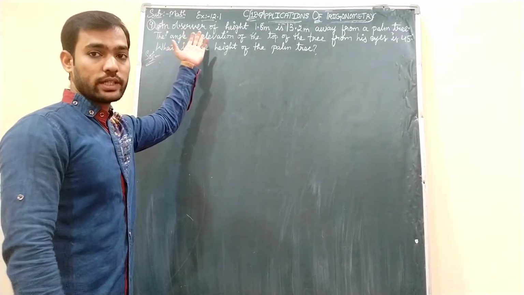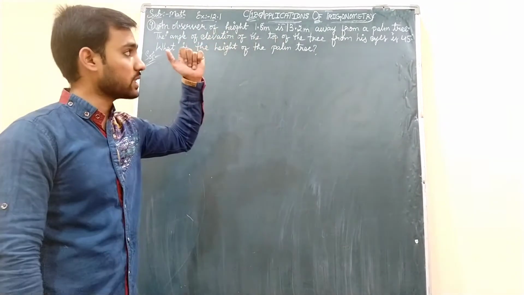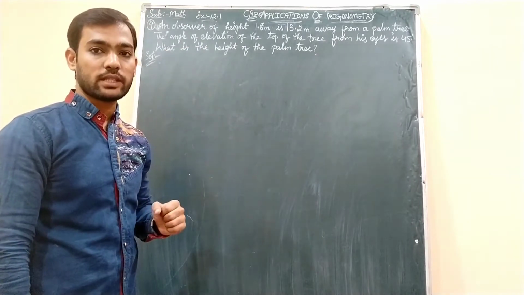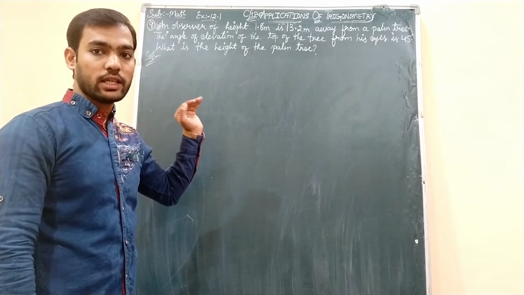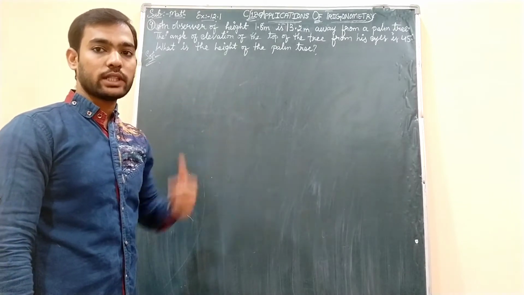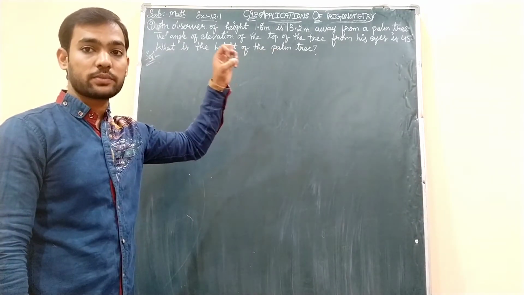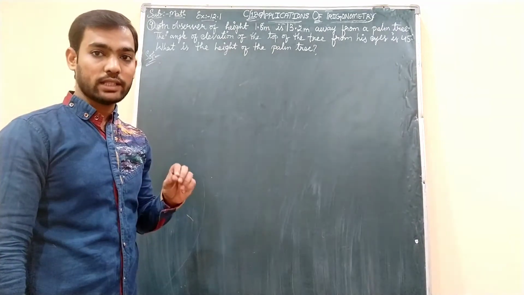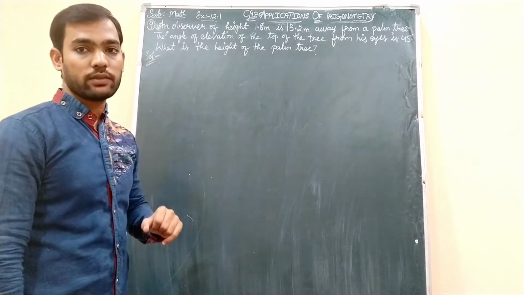Now the next question is, students: an observer of height 1.8 meters is 13.2 meters away from a palm tree. Till now, in the questions we have solved, the height of the observer was missing. But here it is mentioned that his height is 1.8 meters and he is standing 13.2 meters away from the palm tree. The angle of elevation of the top of the tree, observed from his eyes, is 45 degrees. What is the height of that palm tree? That we need to find out.